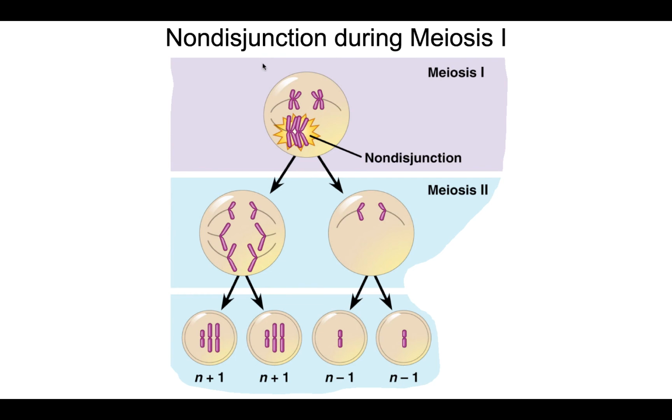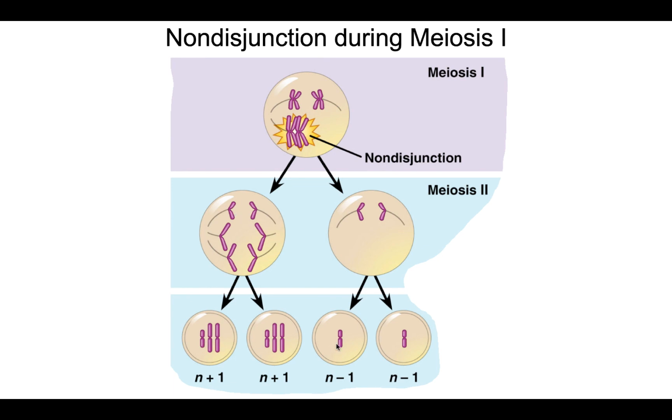So let's take a look here. We have 1, 2, 3, 4 chromosomes in this diploid cell. Therefore, we're looking at 2n equals 4. Now, during meiosis I, the homologous chromosomes are supposed to separate into 2 separate cells. But because of nondisjunction, sometimes one of the homologous chromosomes doesn't properly separate. It goes with the other one. Which means that at meiosis II, we have one of the cells that's missing a chromosome, and we have another cell that has an extra copy. So we have 1, 2, 3 chromosomes, instead of the 2 we're supposed to have.